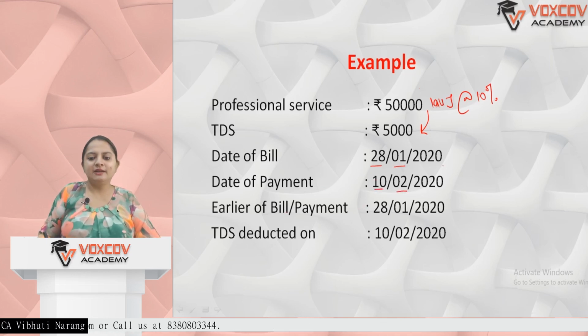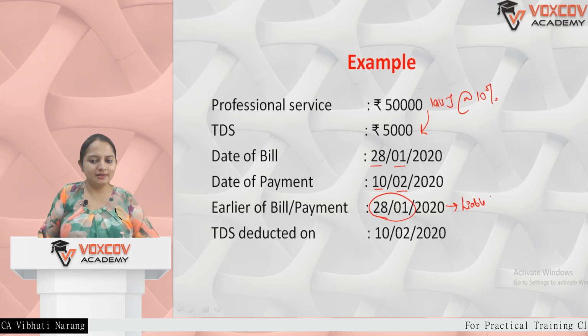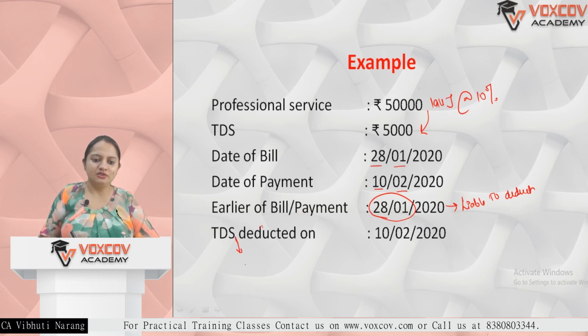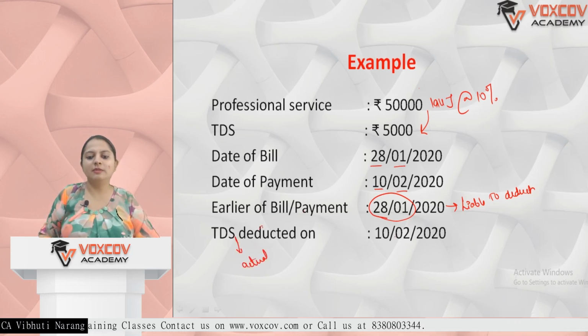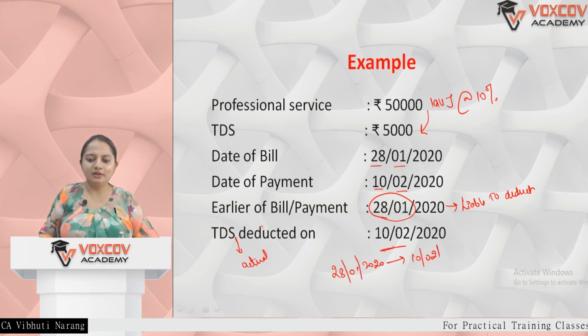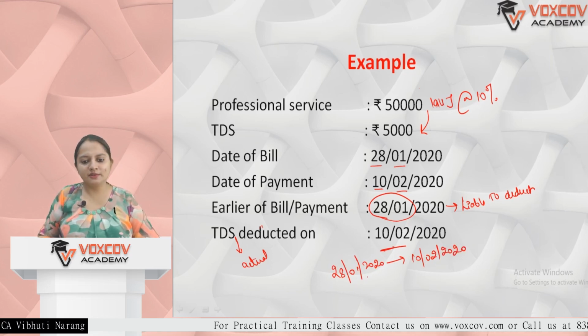The earlier of date of bill or payment is 28th of January. Ideally, this should be the liable-to-deduct date. The TDS should be deducted on this date, but the actual deduction of TDS took place on 10th of February. If I solve this question, the TDS interest is applicable from 28th of January 2020 to 10th of February 2020. Now part of a month is also considered as a full month.